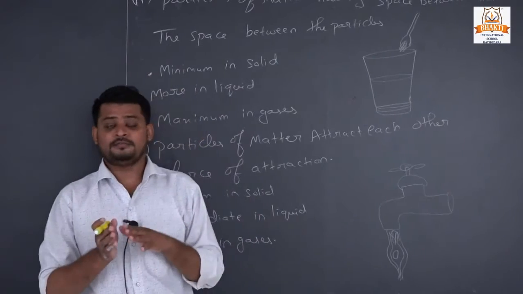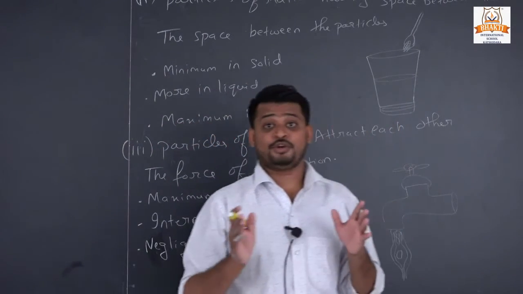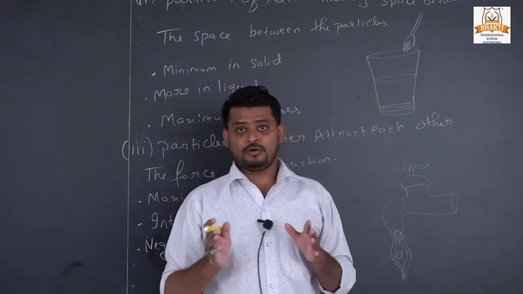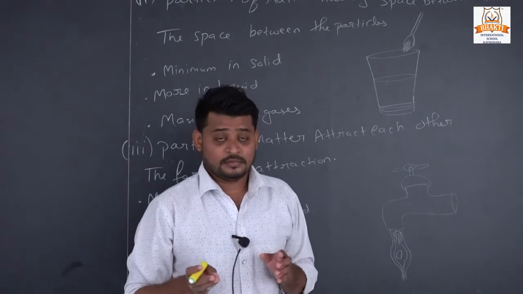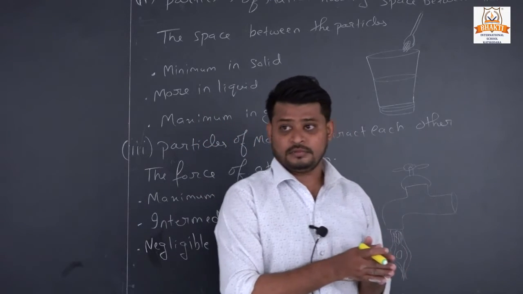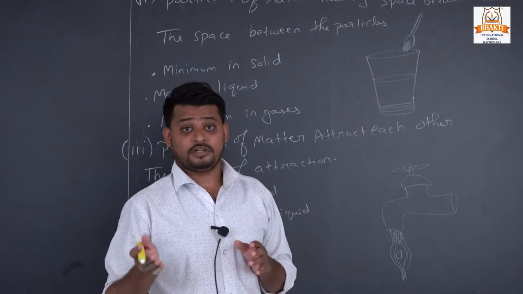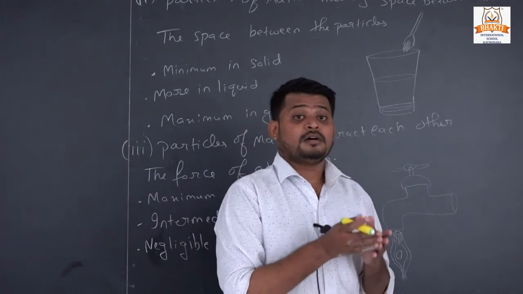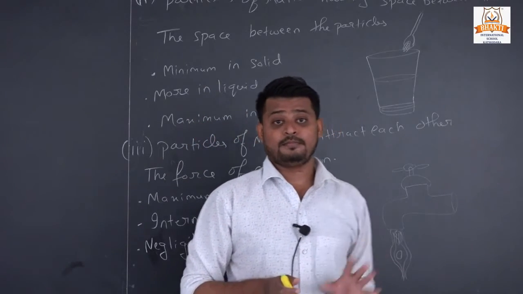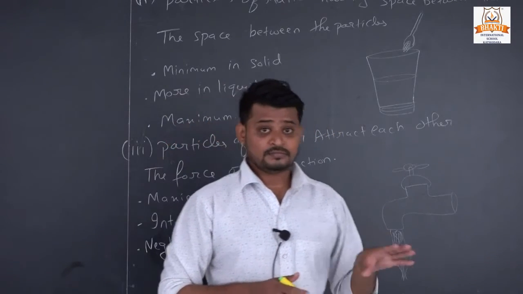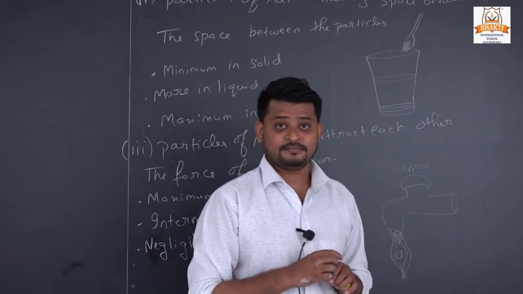We hear stories in smaller classes. A thirsty crow. A crow was thirsty. When he found a pot half filled with water, what did he do? He picked up pebbles and threw them in the pot, and the water level rose, right?